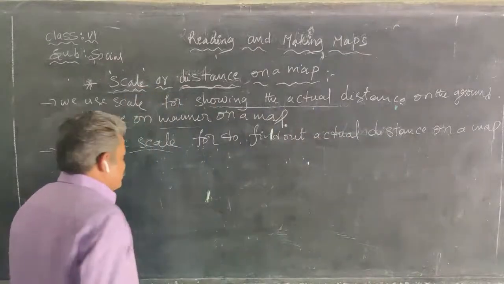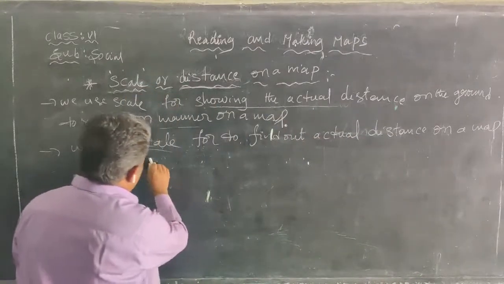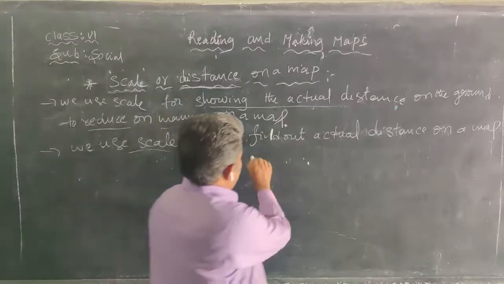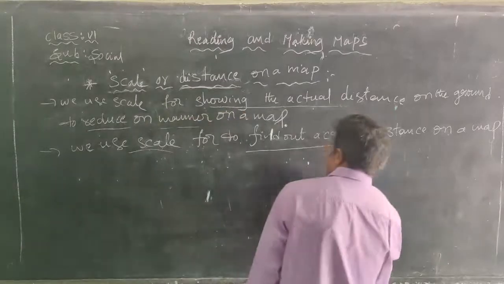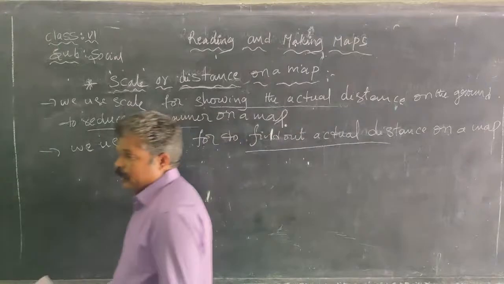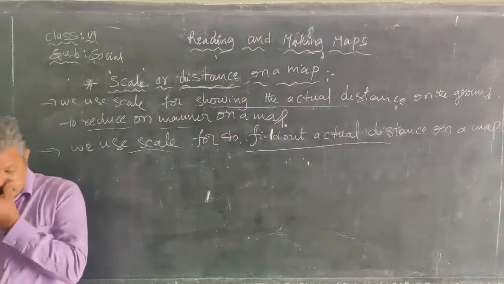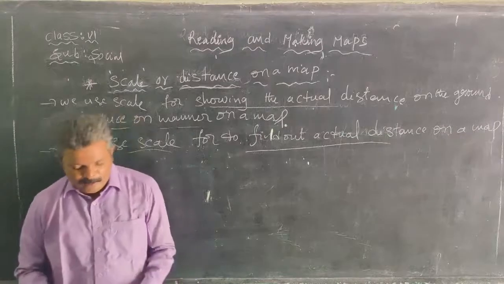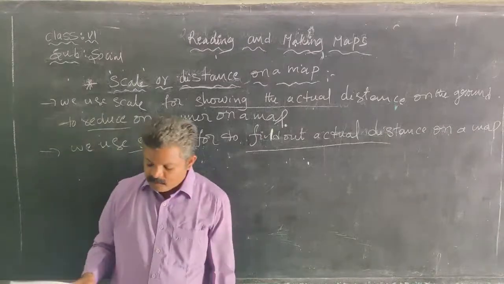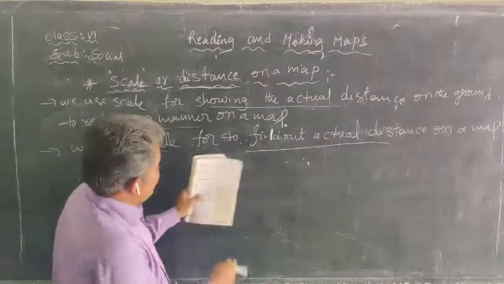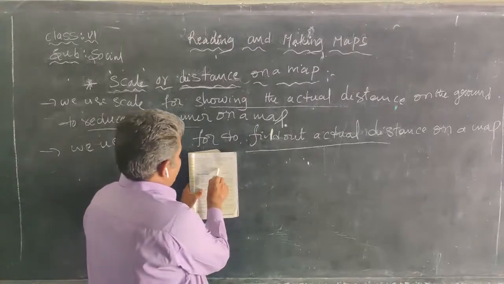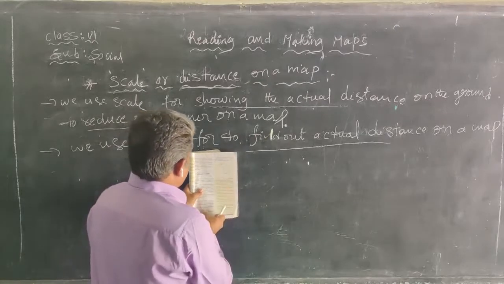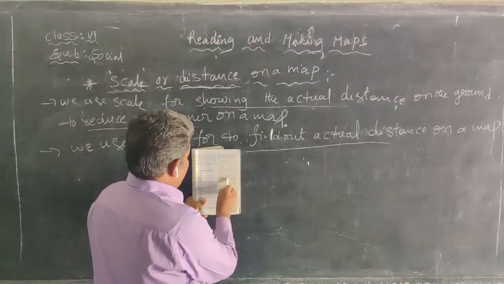And another use, with the help of a scale, is to find out the actual distance on a map. That is the purpose we use a scale. Example here: they provided Tekali to Srikakulam in the above scale.